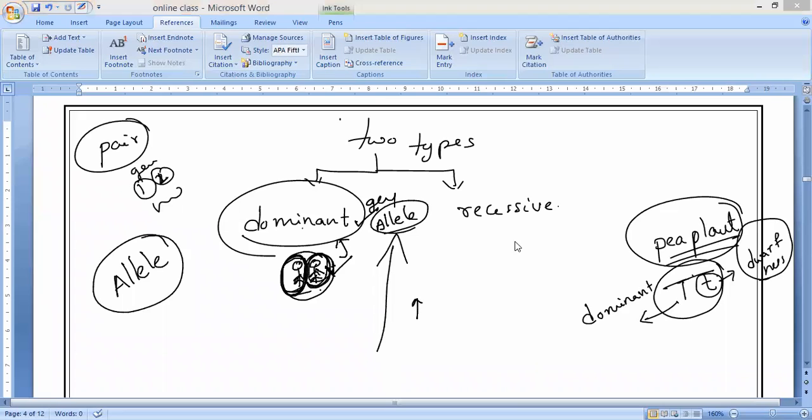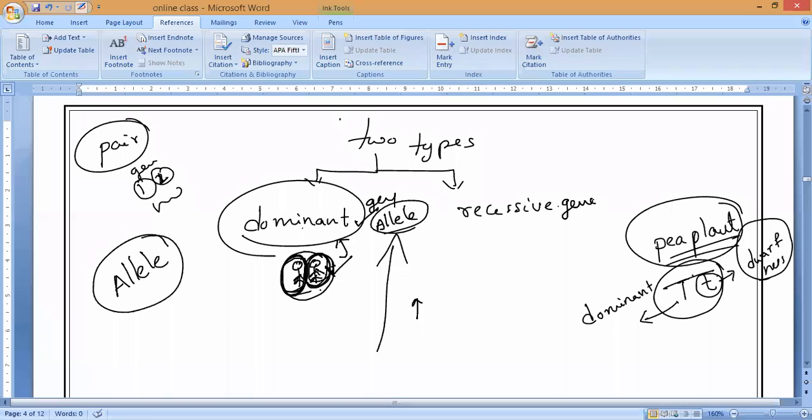Yes, sir. Now coming to the recessive gene, let me take the recessive gene. If we take this dominant gene, what is happening? One gene is dominating the second gene. So the second gene is called the recessive gene for the same characteristic on the other chromosome of the pair. So that is what we call the recessive gene.